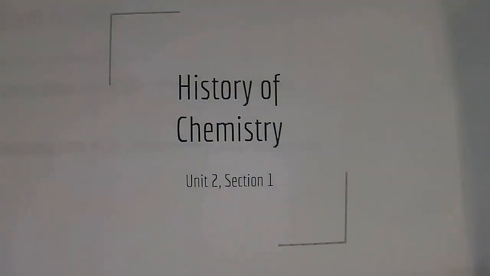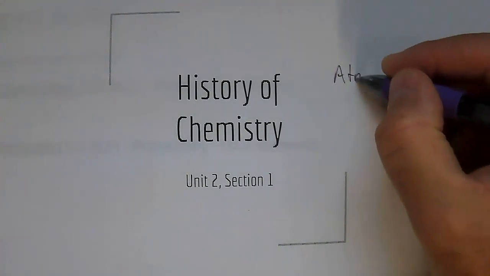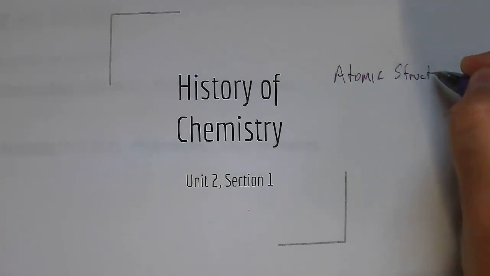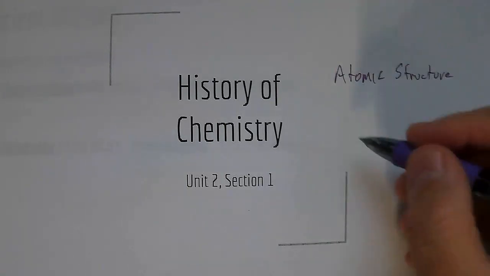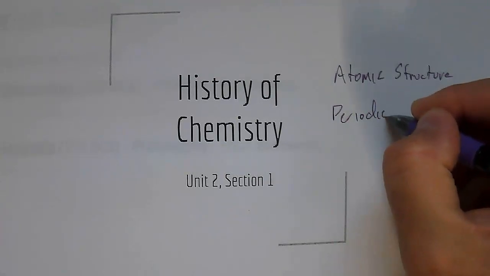And in today's video, the history of chemistry is going to consist of two different things that were developed throughout the years. The first one is the history of atomic structure, or what an atom looks like. And the second one is the development of the periodic table. Okay.